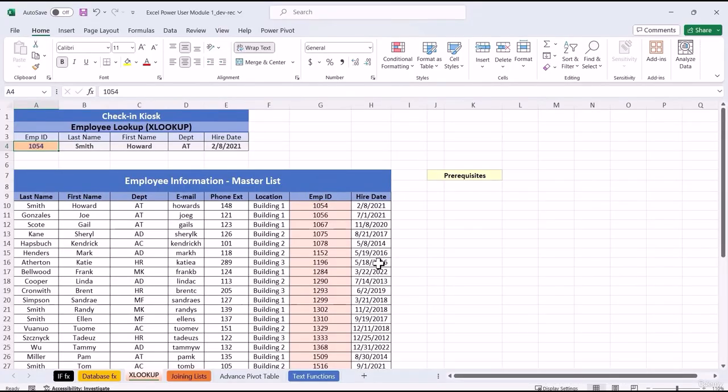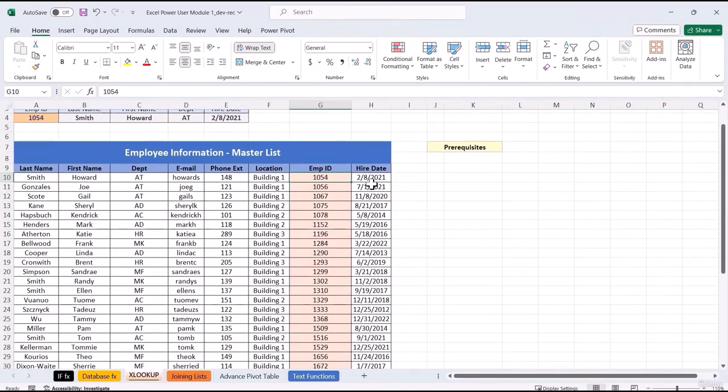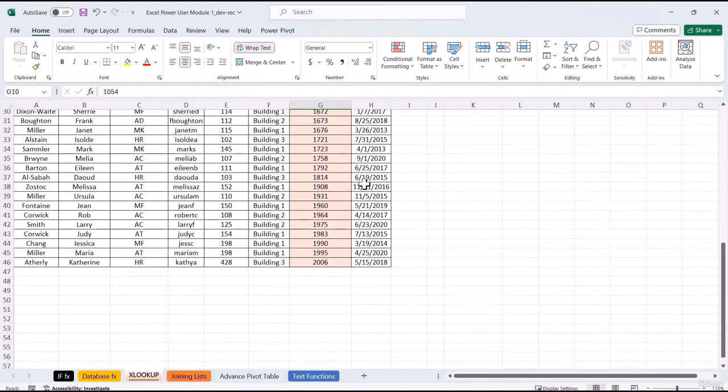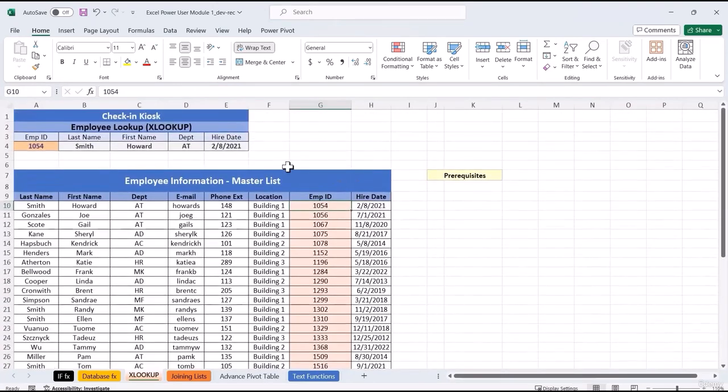So this way, if someone asks you what is the hire date for that employee with that number 1054, we don't even have to see this database and we don't have to come and scroll through it to look for that ID. We simply just need to set up our XLOOKUP and that does the work for us.